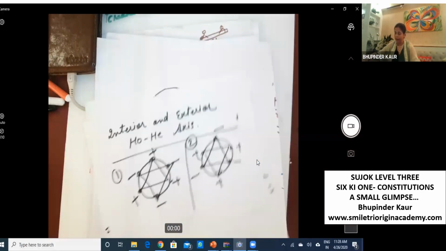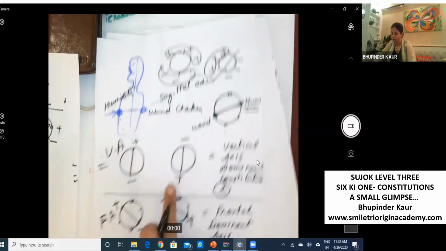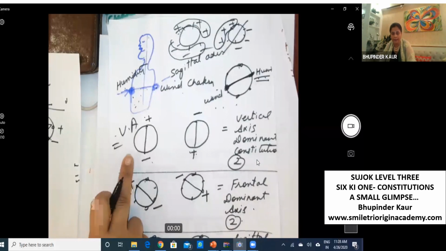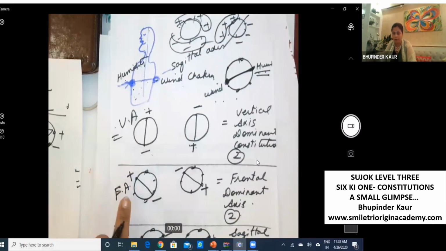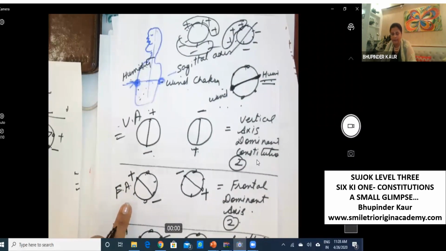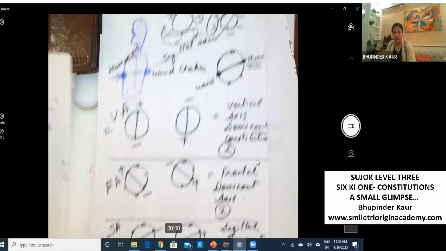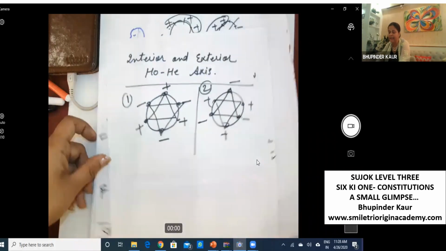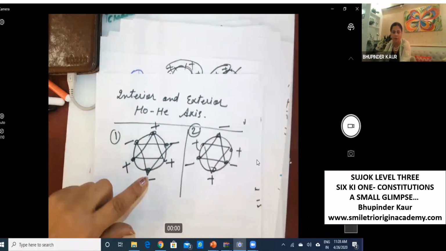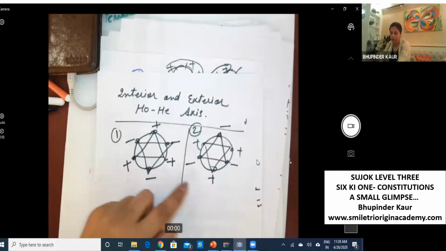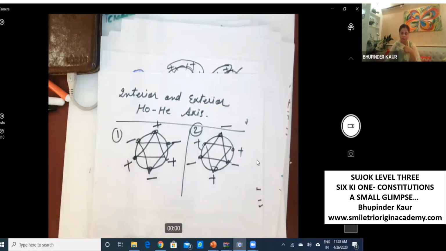So we have 2 vertical axis dominant constitution, 2 frontal axis dominant constitution, 2 sagittal axis dominant constitution, and 2 interior and exterior homohetero. These are 2 types, so total 8.